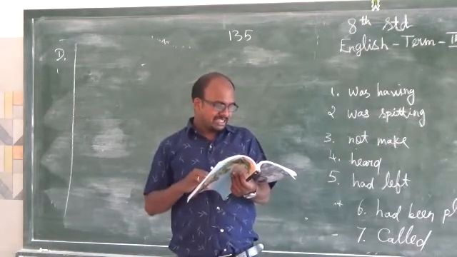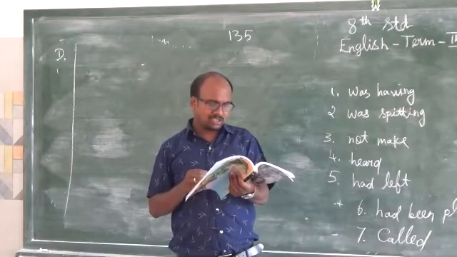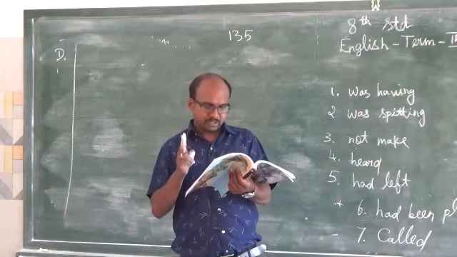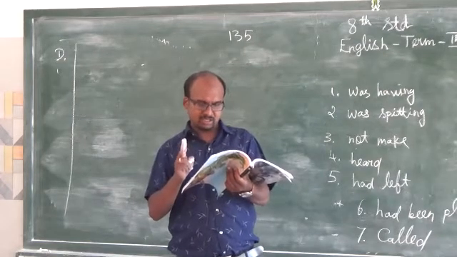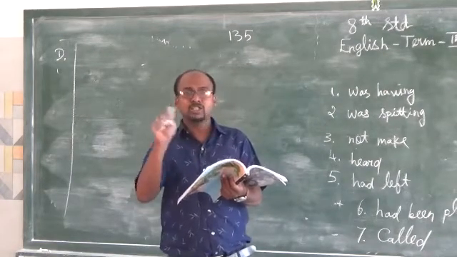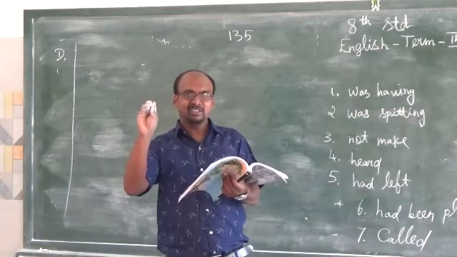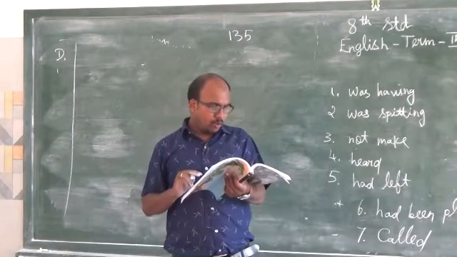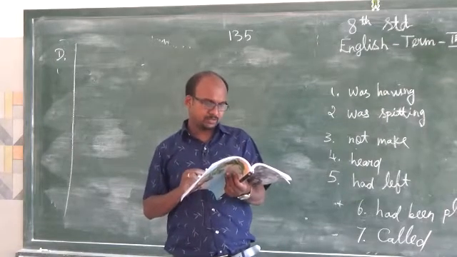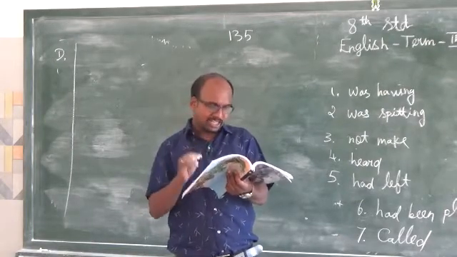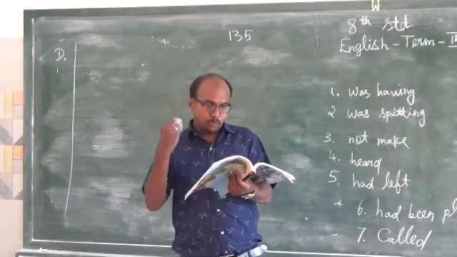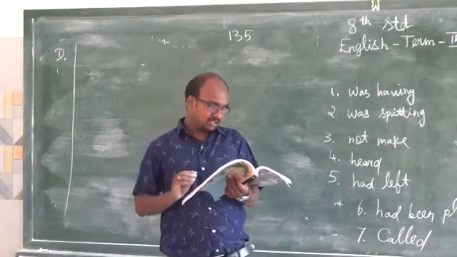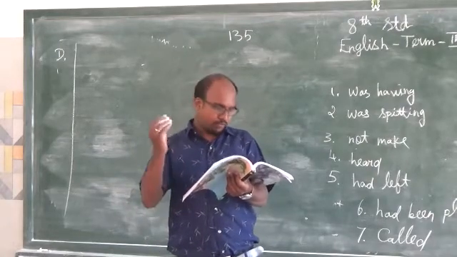Eighth one. He succeeded because he works hard. The right sentence is he succeeded because he worked hard. "Works hard" won't come. "Works hard" is a present tense, so it won't come. He worked hard. Okay, ninth one, how long are you working in this office? This is a wrong sentence. Right sentence, how long have you been working in this office? "Are you working" won't come, "have you been".